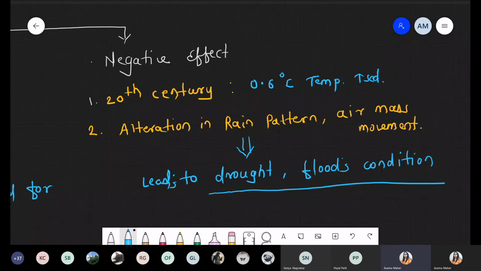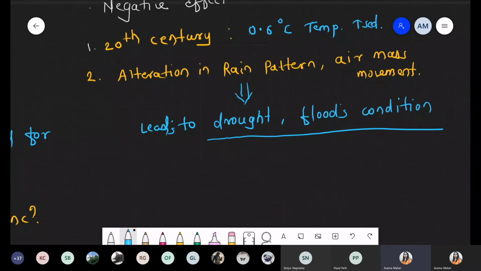Now the next condition, the third effect, which is included in the negative impact. Again in the 20th century, approximately there is an increase in sea water level.